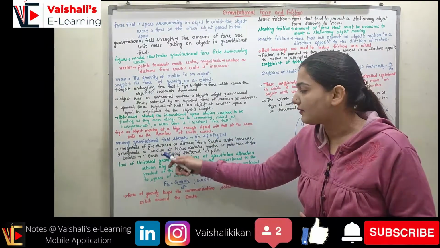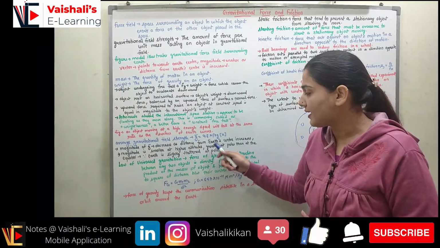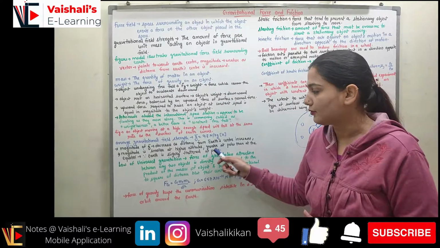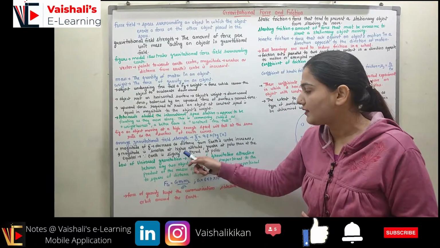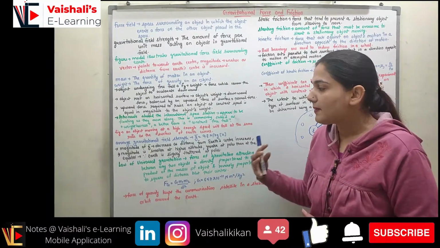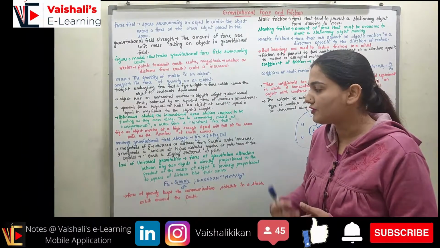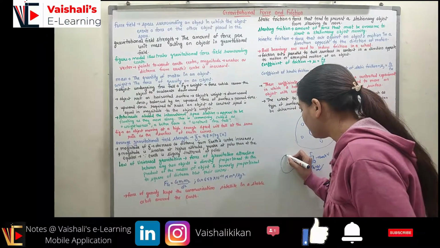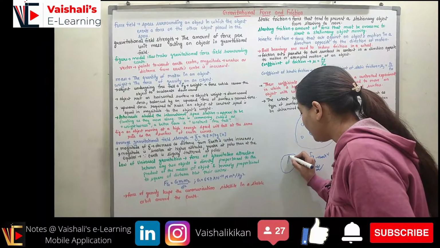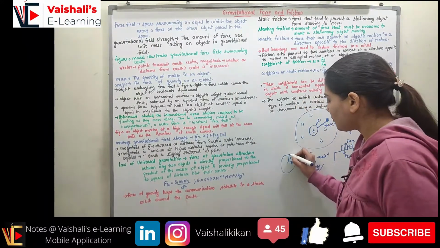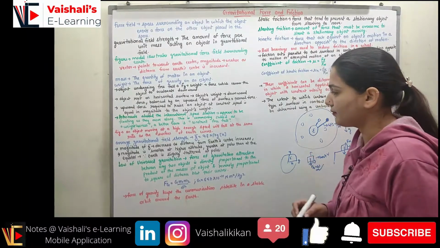The earth has a slight flatness at the poles. So here we will have a different magnitude, right? The earth is slightly flattened at the poles, so I can say here we will have a different value of g as compared to the equator. So this is how the earth is. Over here it is flattened, so here this distance is less, this distance is more, right? So g over here and g over here will differ.